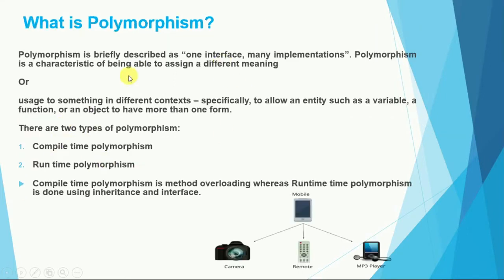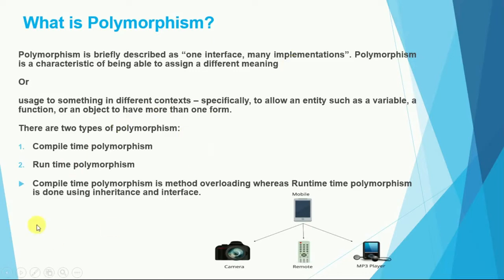So what is polymorphism? We already talked about OOPS concepts, and we already talked about the basic definition of polymorphism. But what are the different types of polymorphism, and what is the actual use of polymorphism? Polymorphism, as we already discussed, can be described as one interface, many implementations.